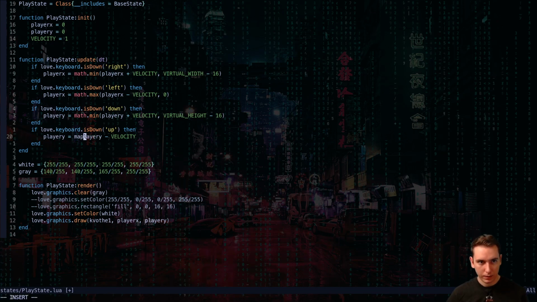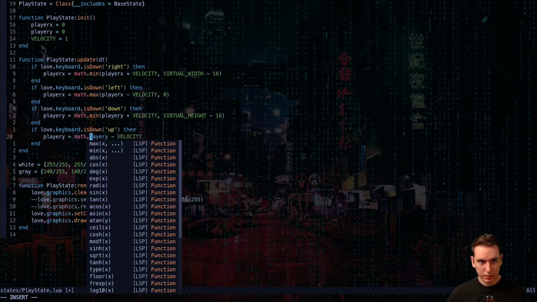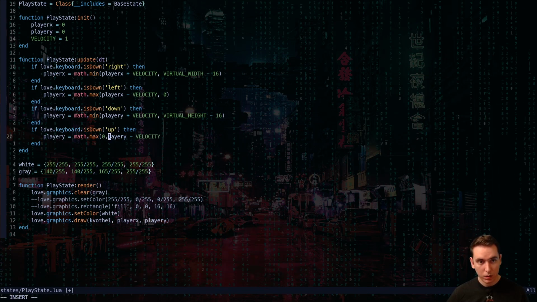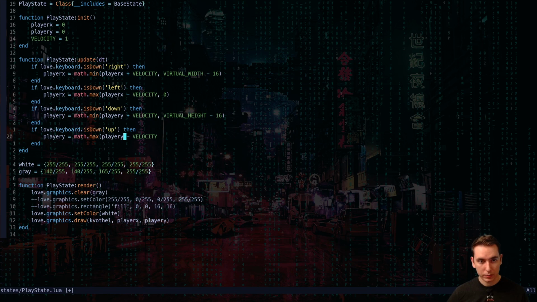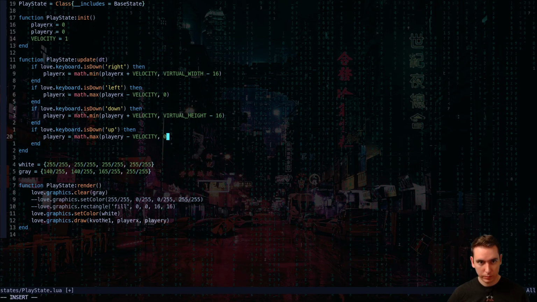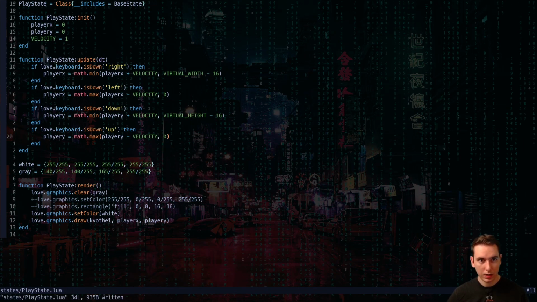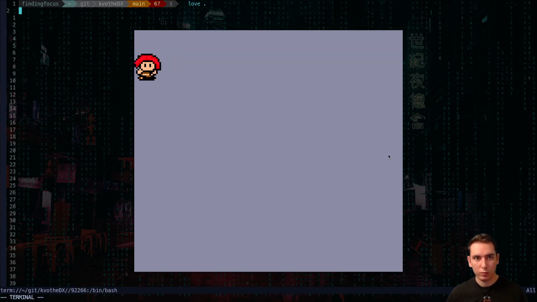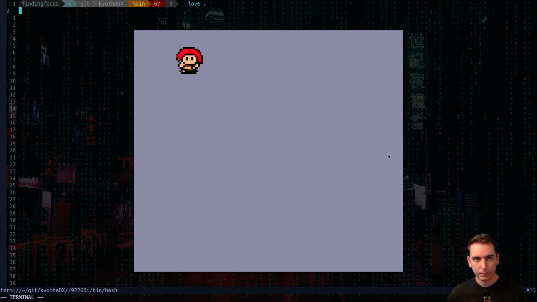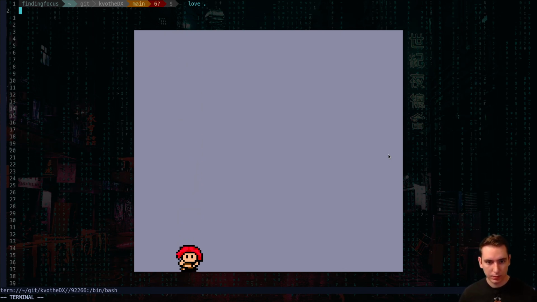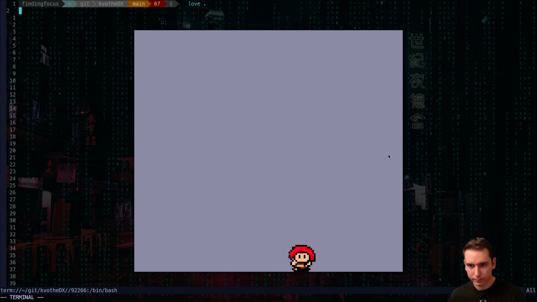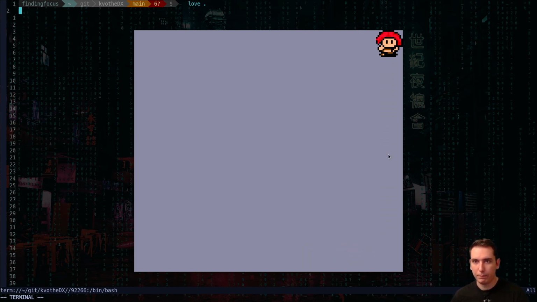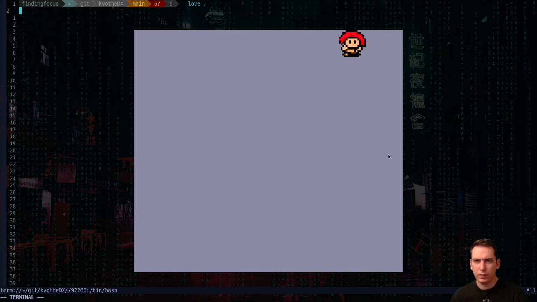Math.max, the higher of either 0 or our player y minus our velocity. So we add 0 there to clamp it, and maybe it'll be clamped so we can't move past. That's looking right. Cool.